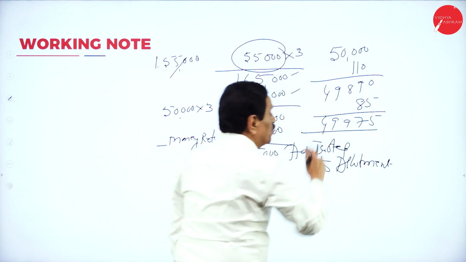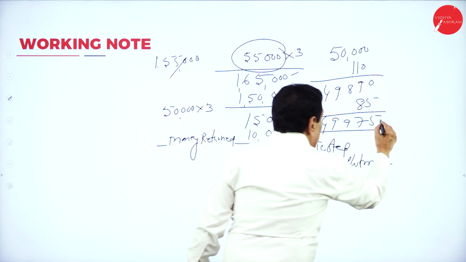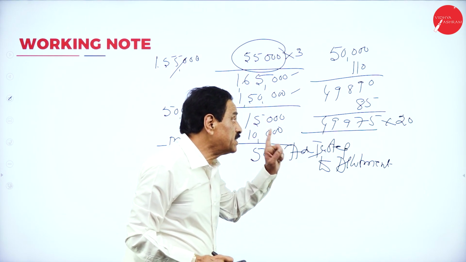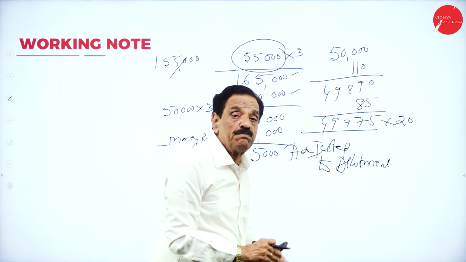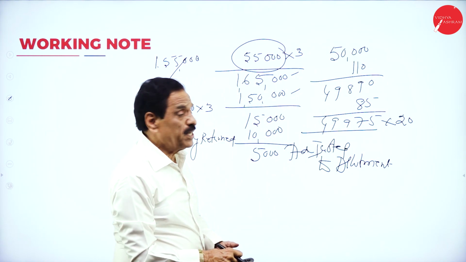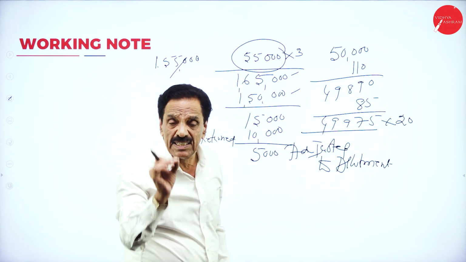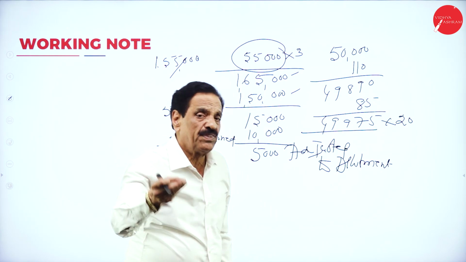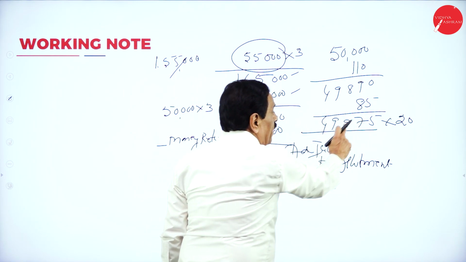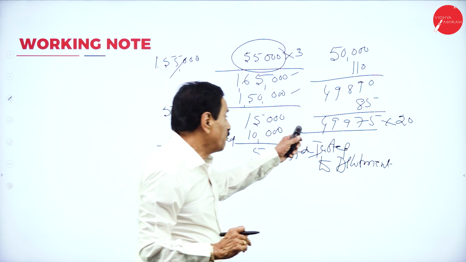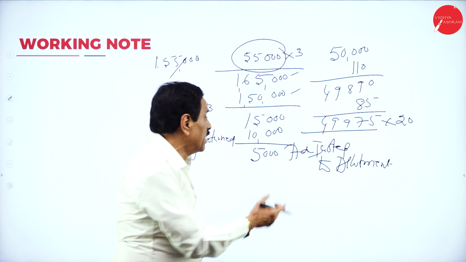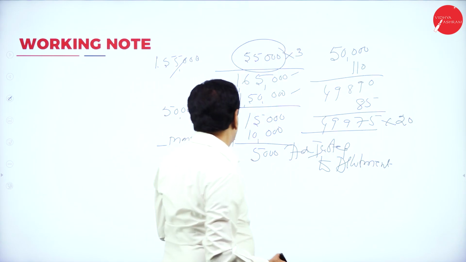So 49,975 shares have been issued at rupees 20, fully paid up. 49,975 is fully paid up, and that has been shown in the balance sheet. What is the total number of shares? 50,000. How many shares were forfeited? 110: 60 of X and 50 of Y. Totally 110 have been cancelled. Reissued: 85. Totally paid up is 49,975, at rupees 20 only. So multiply, and that will be shown in the balance sheet.